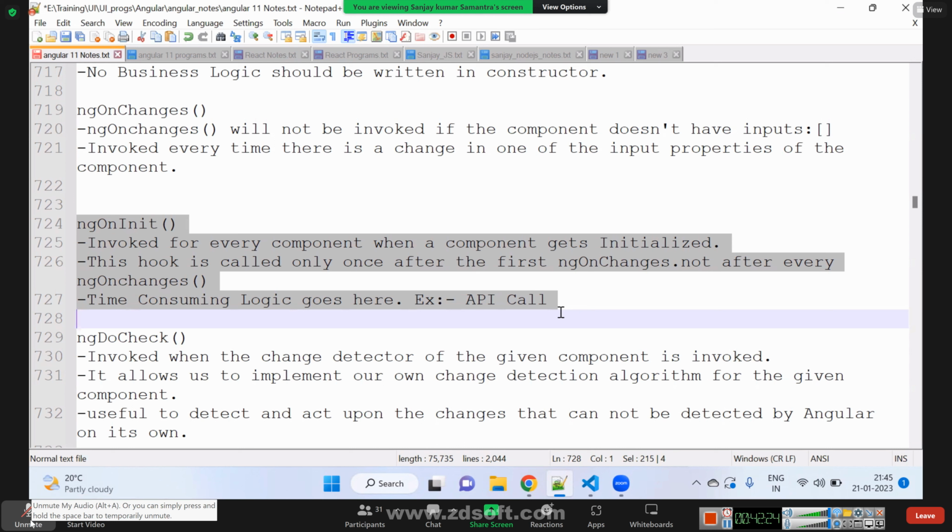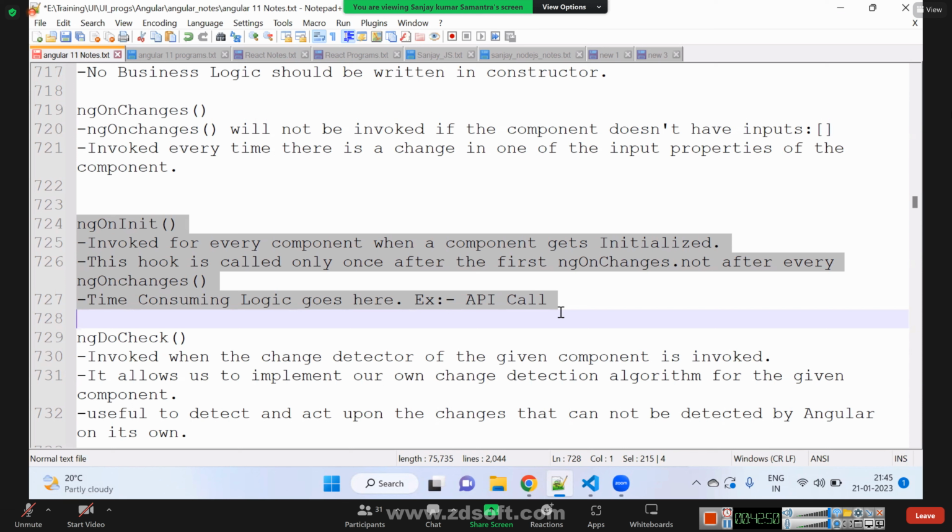If you write something in ngOnChanges, there is a chance that it will be called n number of times, or it may not be called at all, because if there is no input property, it will not be called, right? So are we clear with ngOnInit? Yes. Next.